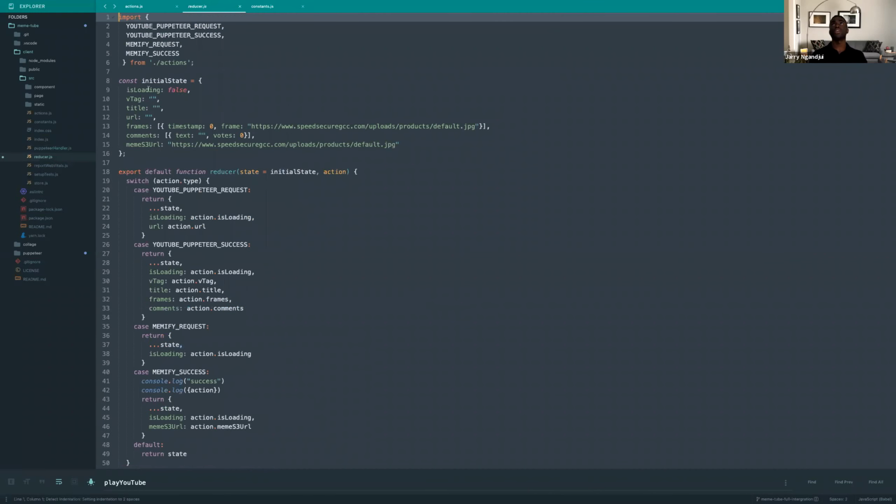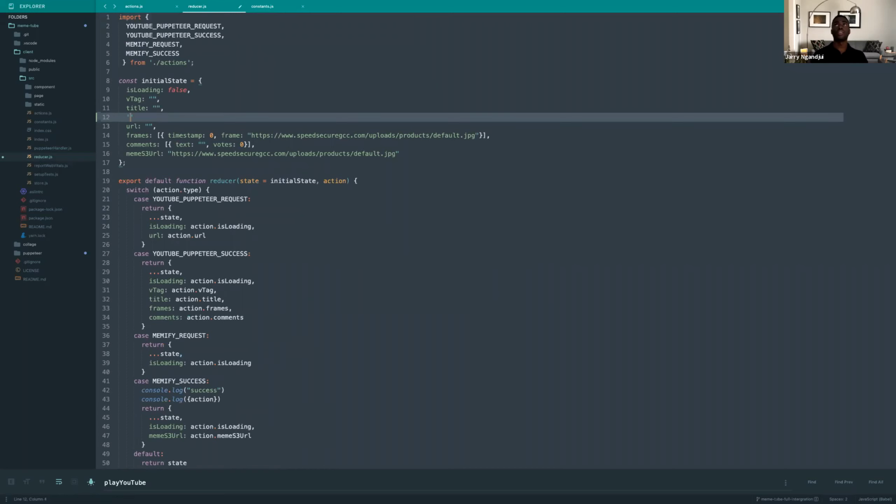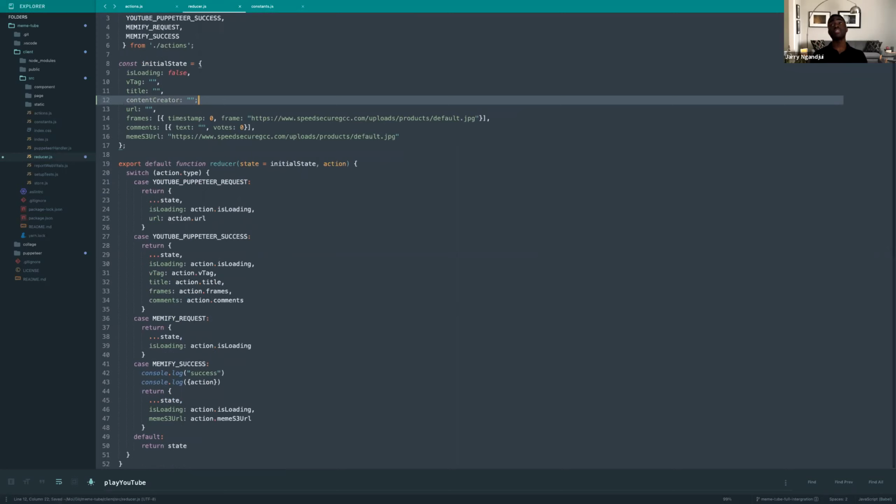So first thing we want to do is improve our reducer. Now that we're doing this, let's go ahead and let our reducer know we have to maintain a new state called content creator. Great. Awesome. And then we have to pick an action on which we want to populate this content. So what a reducer does is it's a store for our entire application.